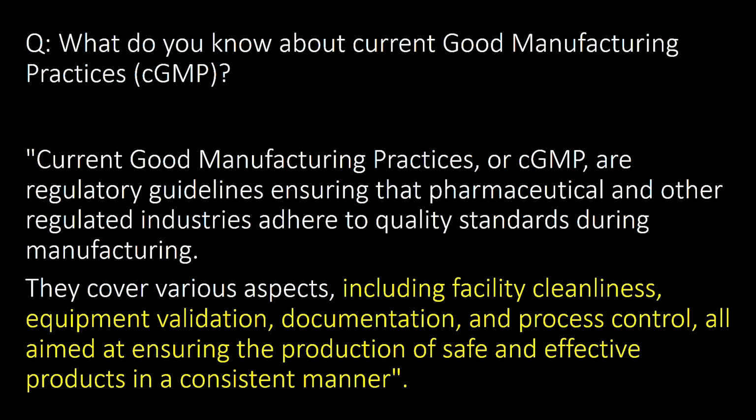What do you know about current good manufacturing practices or CGMP? Current good manufacturing practices or CGMP are regulatory guidelines ensuring that pharmaceutical and other regulated industries adhere to quality standards during manufacturing. They cover various aspects including facility cleanliness, equipment validation, documentation, and process control, all aiming at ensuring the production of safe and effective products in a consistent manner.